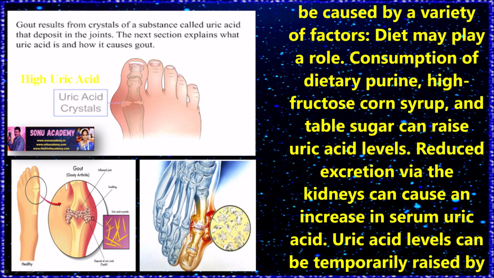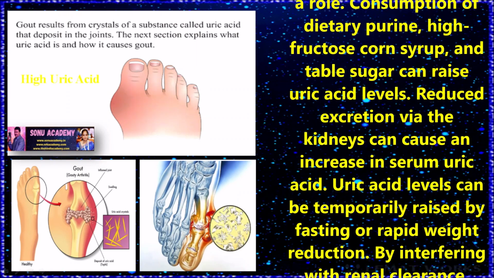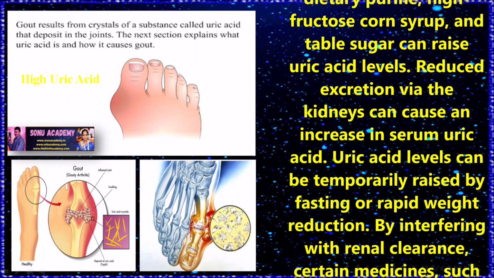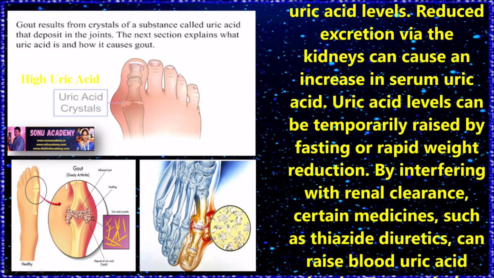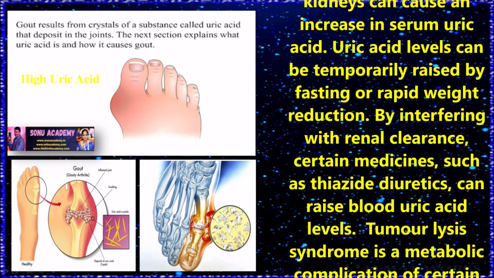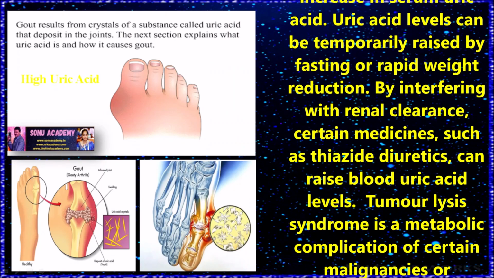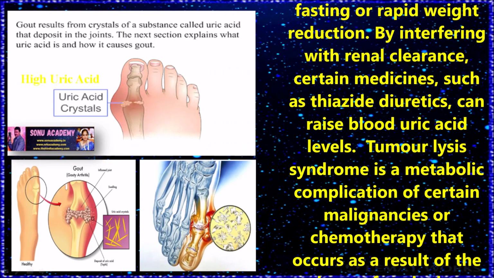Reduced excretion via the kidneys can cause an increase in serum uric acid. Uric acid levels can be temporarily raised by fasting or rapid weight reduction. By interfering with renal clearance, certain medicines such as thiazide diuretics can raise blood uric acid levels.